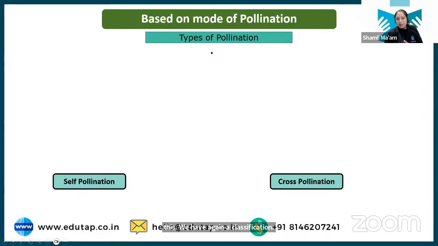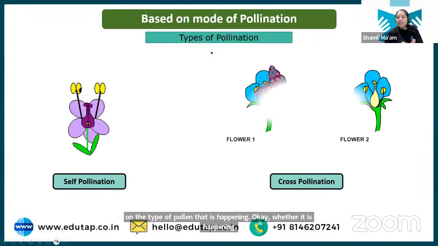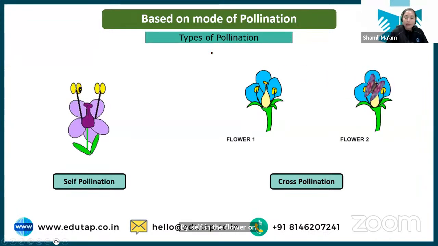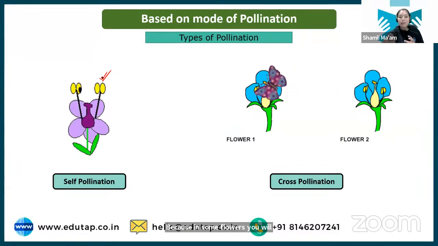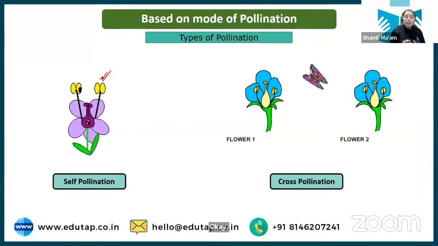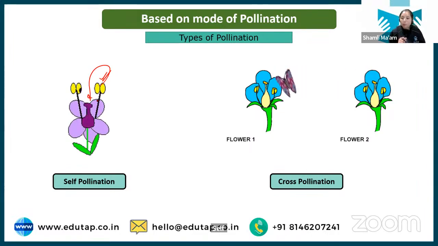So this pollination process is very important, and based on this, we again have a classification based on the type of pollination that is happening. Whether it is happening by self in the flower, or whether it is happening through cross. Because in some flowers you will see the male and female part is already there in the flower, so the pollen will get transferred from the male part to the female part of its own flower. ठीक है? This type of pollination is known as self-pollination. And the crops in which self-pollination happens are called self-pollinated crops.